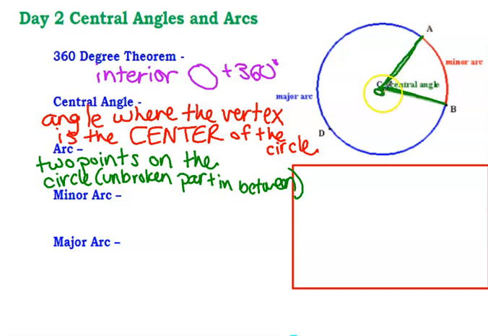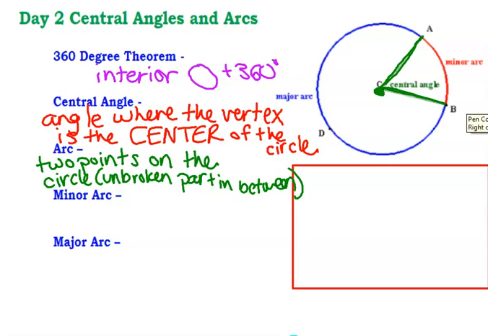So central angle, again, the vertex is the center. That will be different than some of these angles that you'll see that go from side to side. That is not a central angle because it doesn't go through the center. So a central angle is very specific.